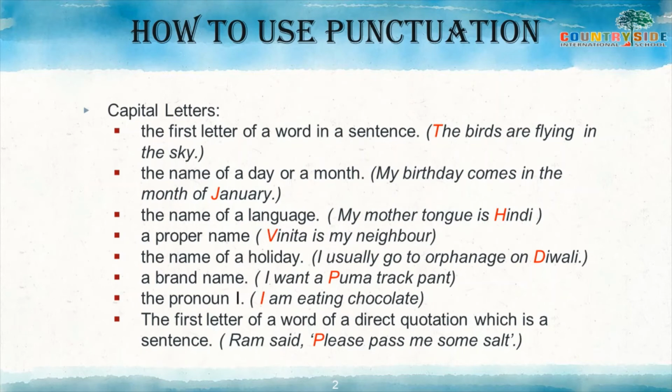When we are expressing our emotions and ending our sentence, we use an exclamation mark. When we are asking a question and making an interrogative sentence, at the last we use a question mark. And in this video you learned about capital letters, where to use them. Okay, now let's move ahead.